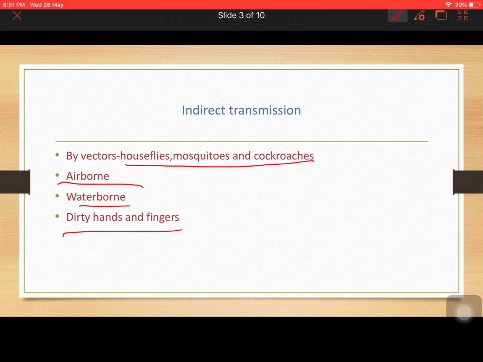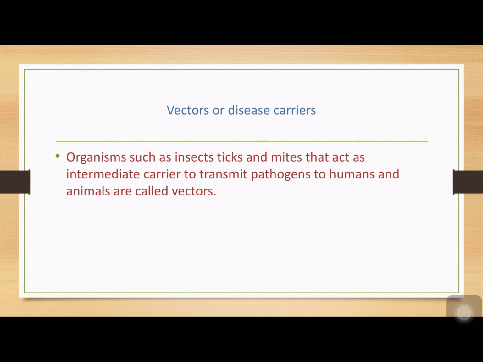Now let us move on to the next slide. Now what are vectors? I have told you earlier also. These are intermediate carriers that transmit pathogens to humans and animals, and they are called vectors. These are organisms such as insects and mites that act as intermediate carriers to transmit pathogens to humans and animals. Now they are transmitting diseases like malaria, dysentery, cholera, etc.